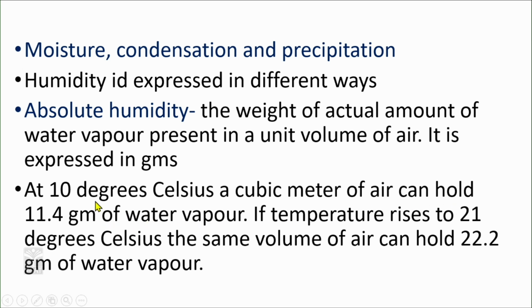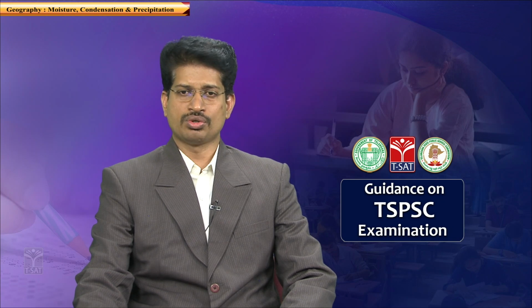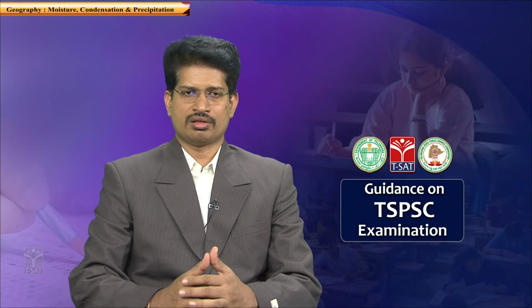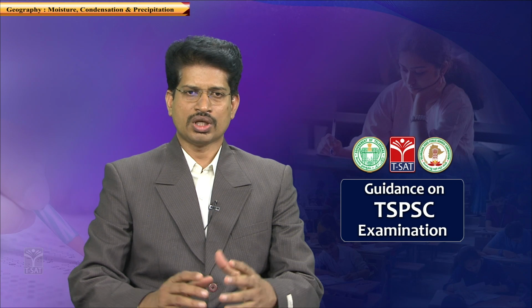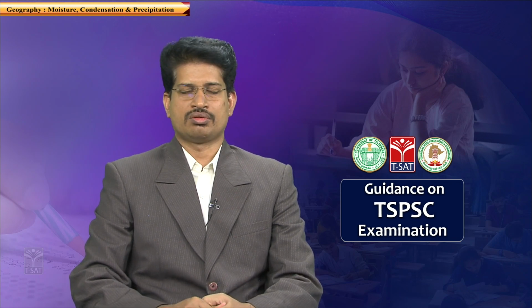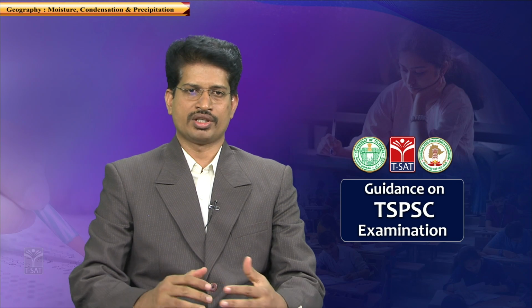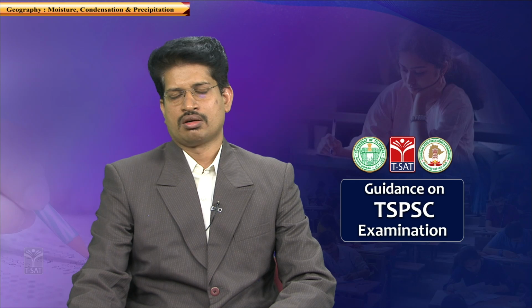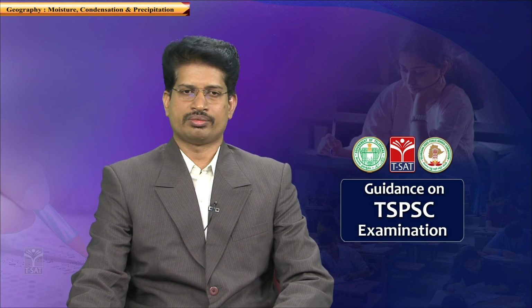This is at 10 degrees Celsius, but it is not the case at higher temperatures. With the increase in temperature, the same volume of air has the capability to hold more water vapor. For example, 1 cubic meter of air at 21 degrees Celsius can hold 22 grams of water vapor. So, absolute humidity is a comparison between the volume of air and the weight of water vapor present in it.